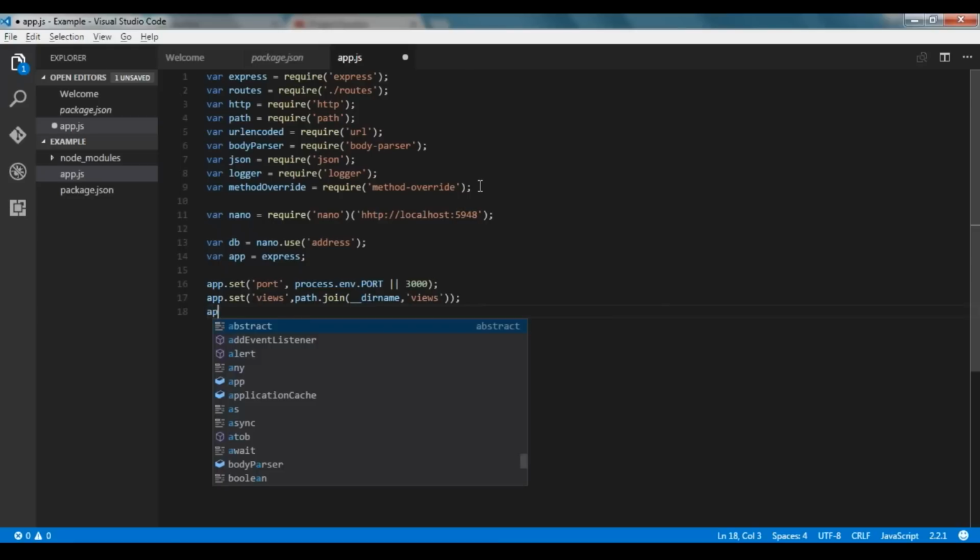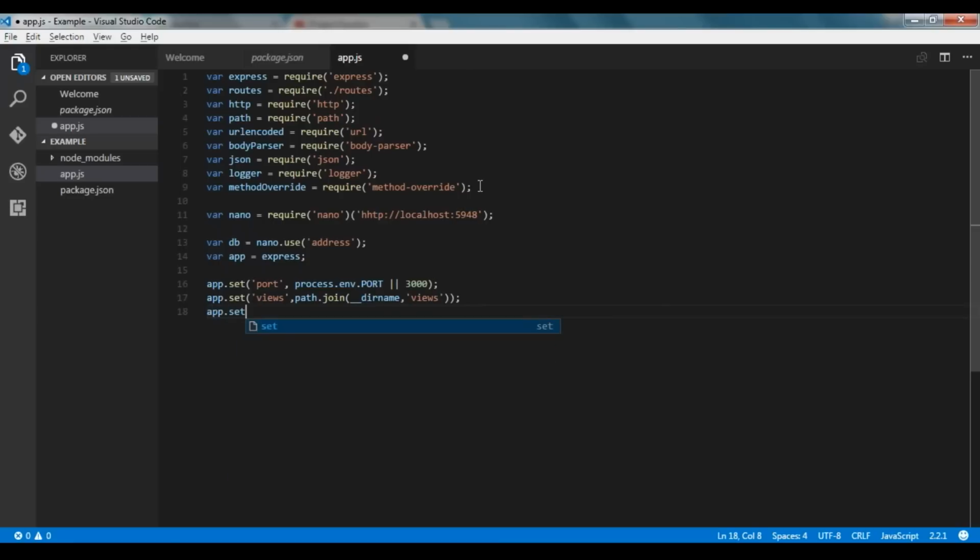Okay guys, and at last we'll set the engine. So the view engine is Jade. We are going to use Jade.